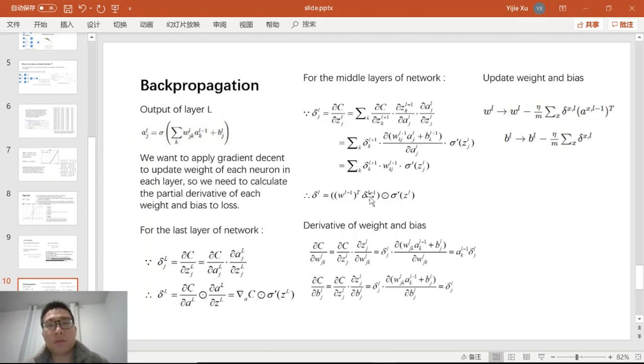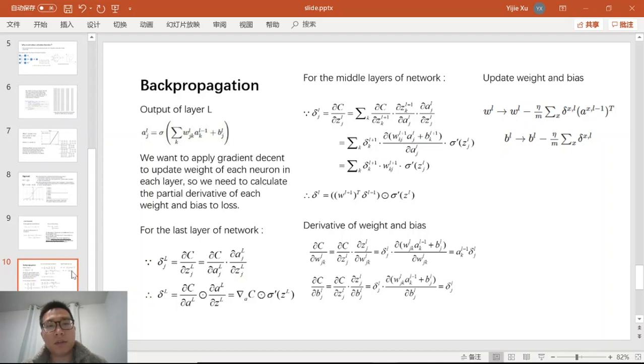And we can see from the formula that to calculate the gradient, we have to multiply the derivatives of the outputs of all layers after the current layer. And if we apply the sigmoid function, the multiplication of too many derivatives of the sigmoid function will cause the value of the gradient to be 0.